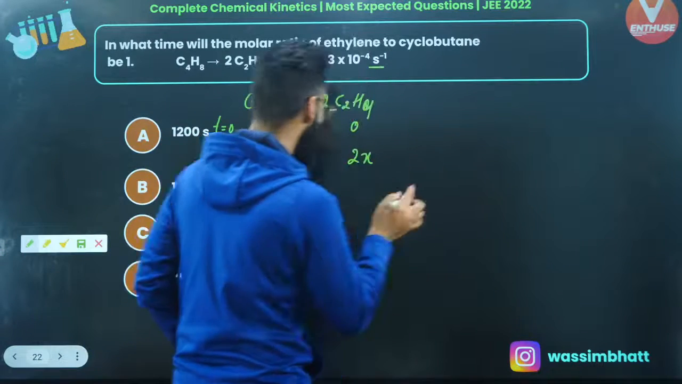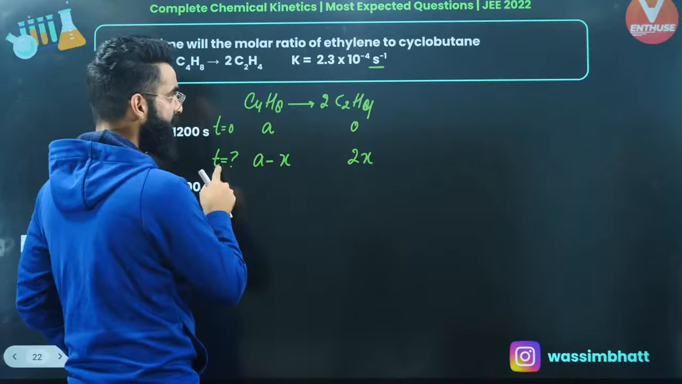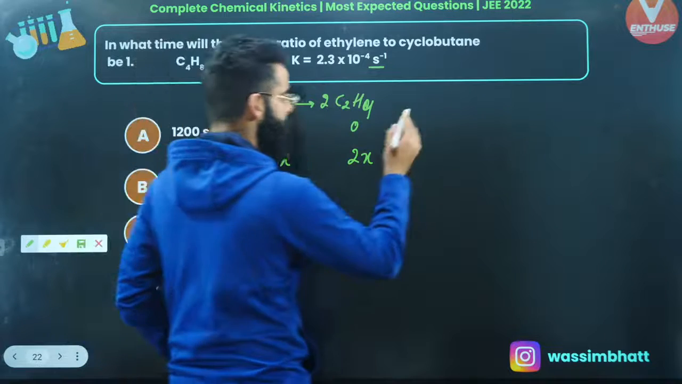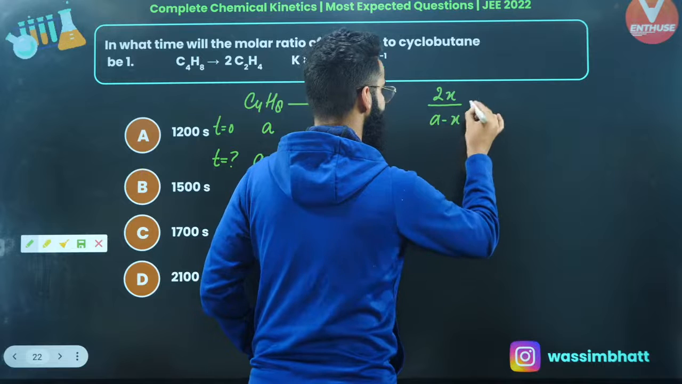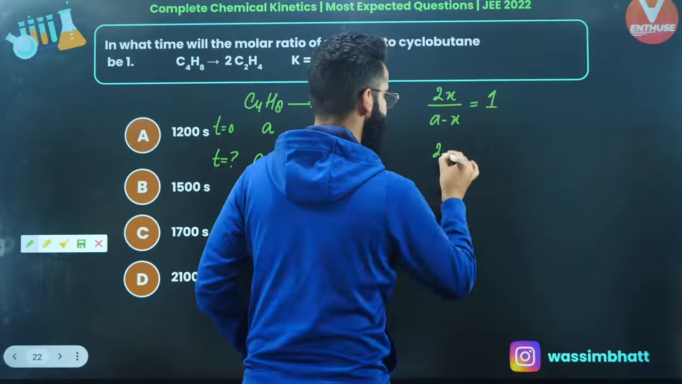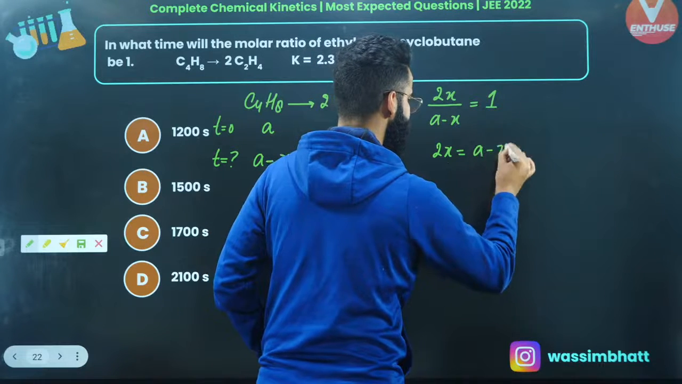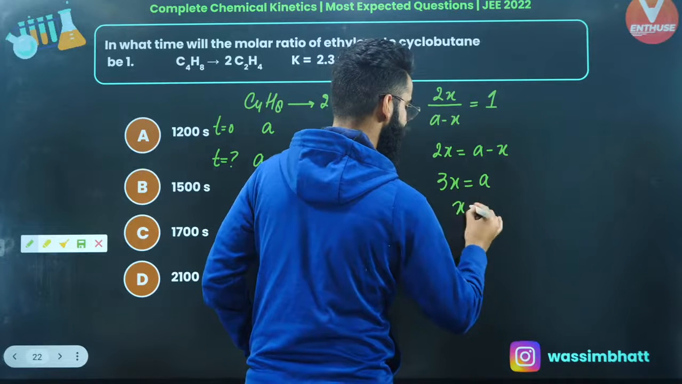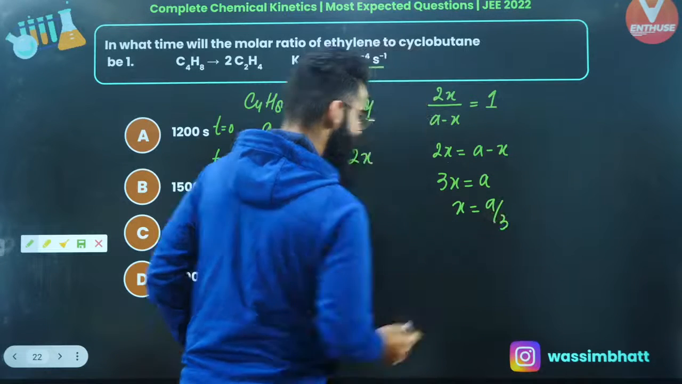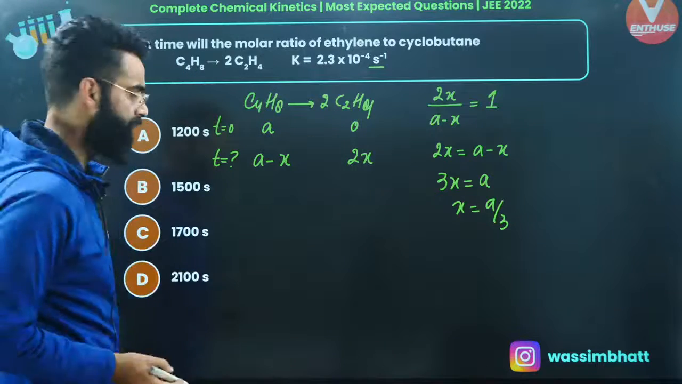So basically I'm assuming this is the time at which the molar ratio of ethylene to cyclobutane has come out to be 1. When the molar ratio of ethylene to cyclobutane is 1, at that point of time 2x is going to be simply A minus x, or you can say 3x is equal to A, or x value you can calculate as A by 3. So you got the value of x first of all.